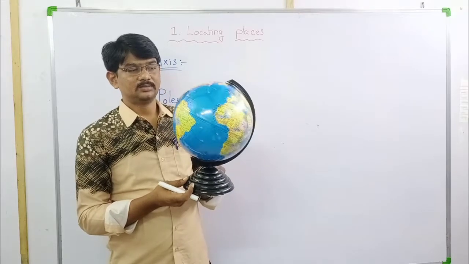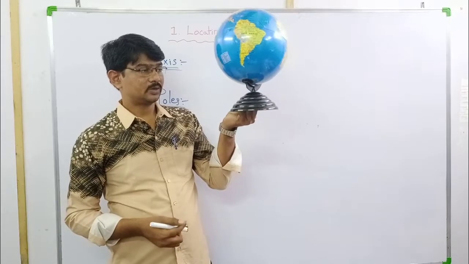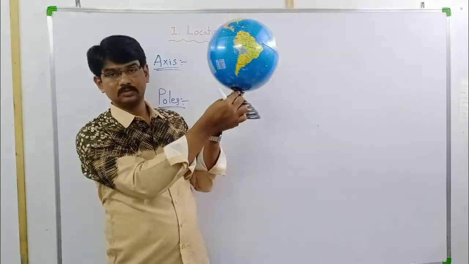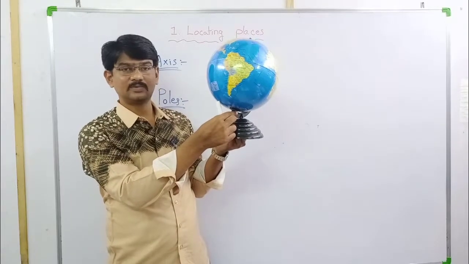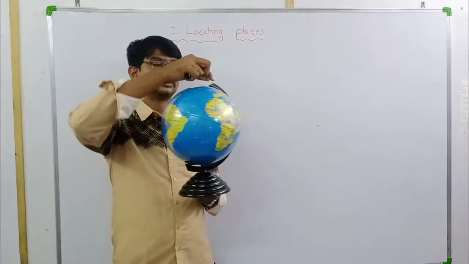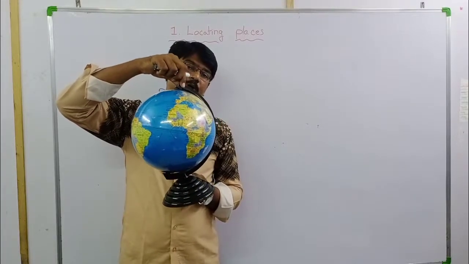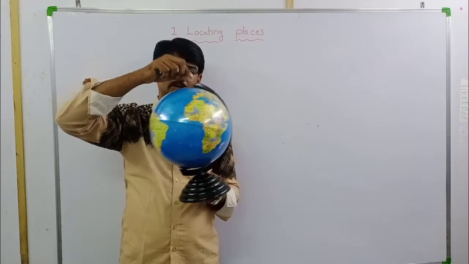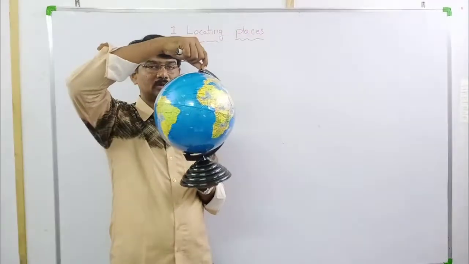What is our topic? Axis. Just look here. This is the bottom point of the earth, and this is the top point of the earth. Okay, keep it in your mind. Bottom point and top point.